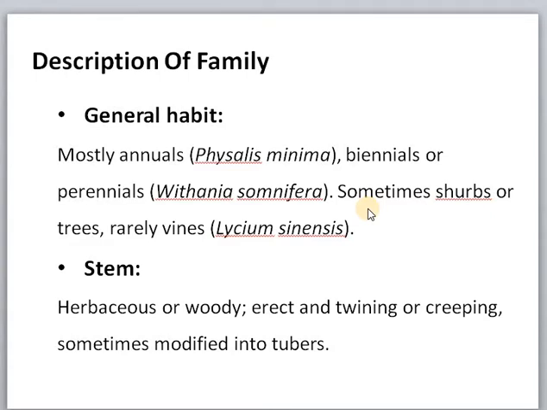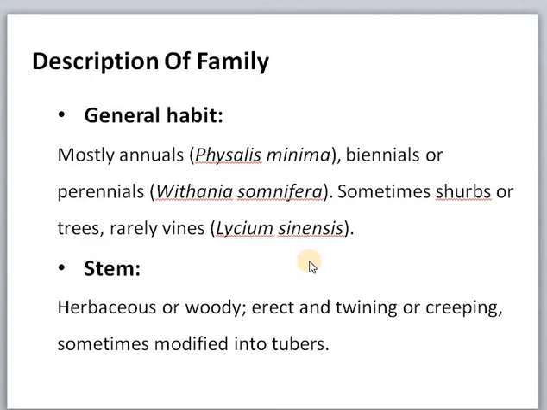Biennials means a two-season or 2-year lifespan plant, and perennials will live for multiple years. Sometimes these plants are shrubs or trees, and they are rarely vines. But there is a plant called Lycium sinensis that is a viney plant. Vine, they climb on plants.